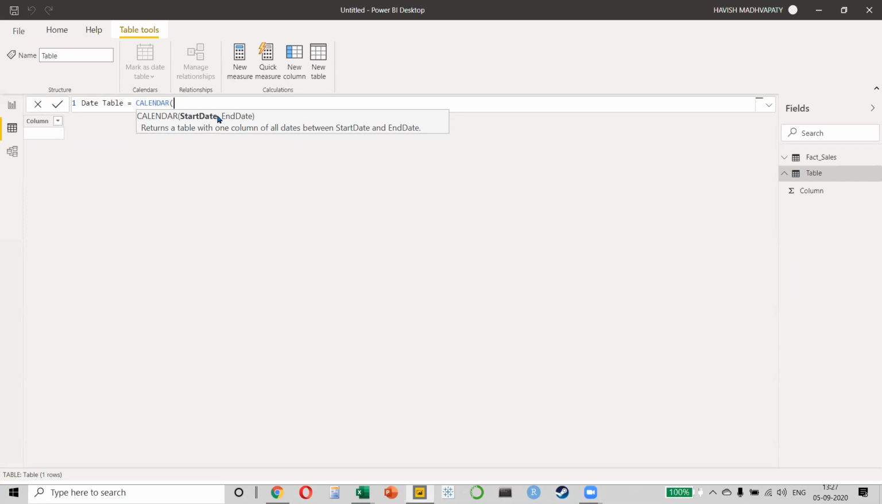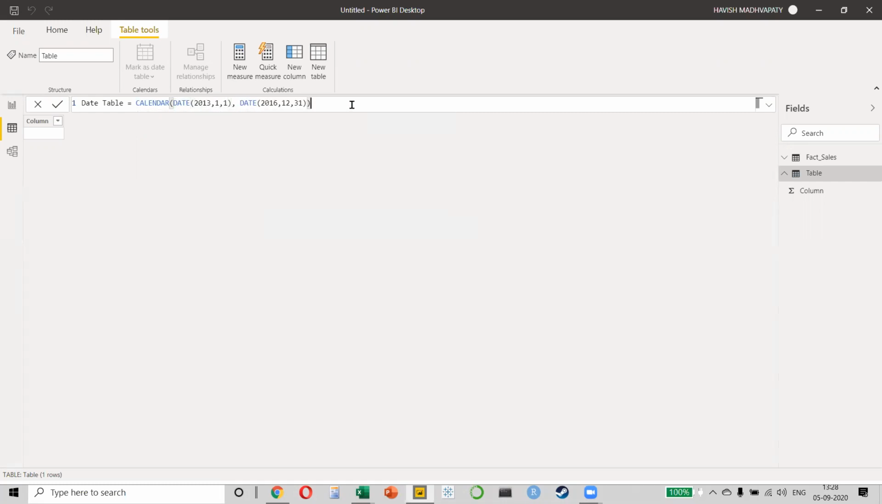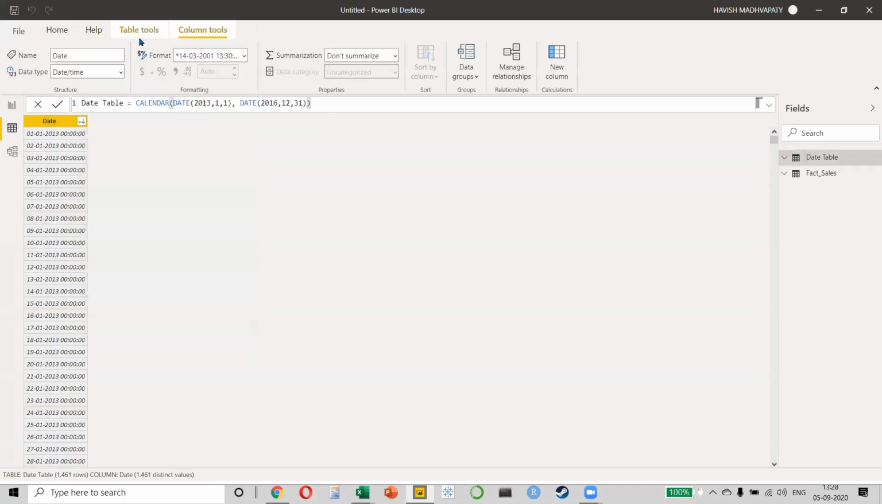So it is now asking me, okay, what is the start date and what is the end date? I will say that my starting date is 2013, 1/1 and my ending date is 2016, 12/31. This is clear, everybody? 1/1/2013 is my start date, 31/12/2016 is my end date. If I press enter, you will notice it will give me the 1st of January 2013, and if I sort it in descending, you will notice it gives me the 31st of December 2016. So it's working perfectly.